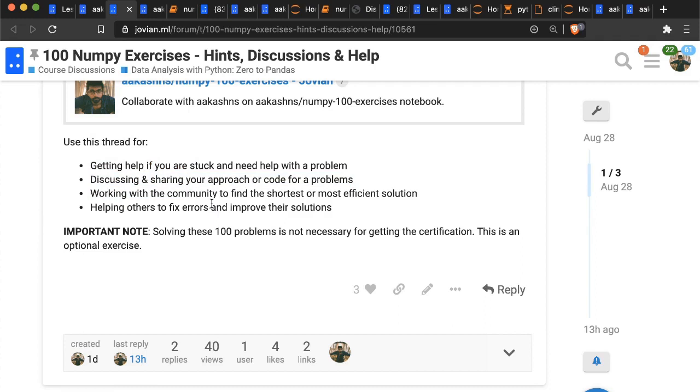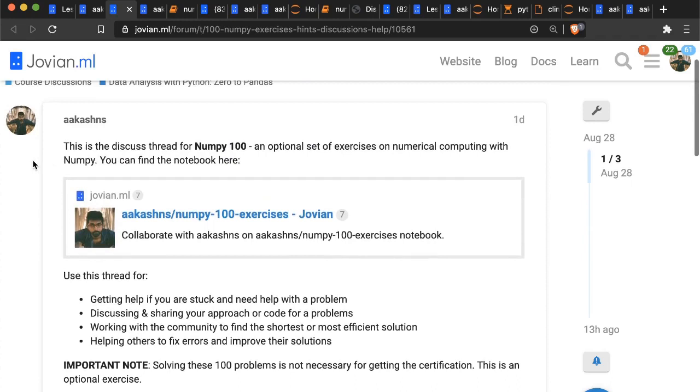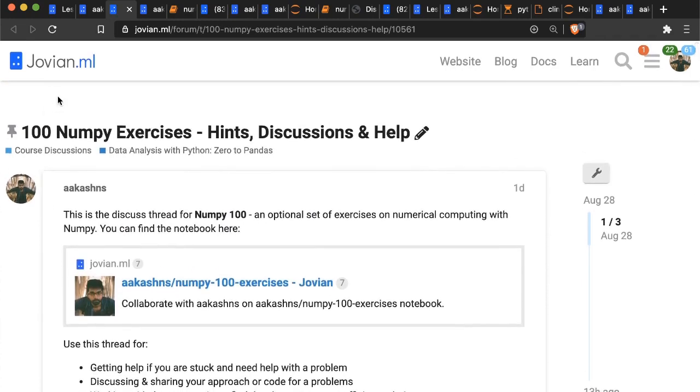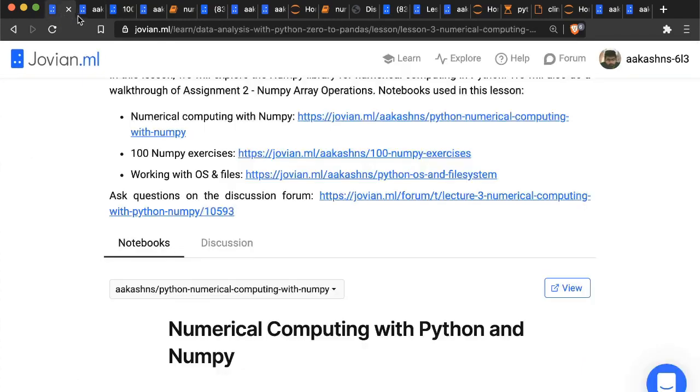So you can share your code, and you can work with other community members to figure out the shortest or the most efficient solution. And you can also help others fix their errors and improve their solutions. Please do that. That's a great exercise. I think that will give you enough for at least a week to keep you busy almost on a daily basis. So those are the exercises, the required assignment, and then the optional 100 NumPy exercises.